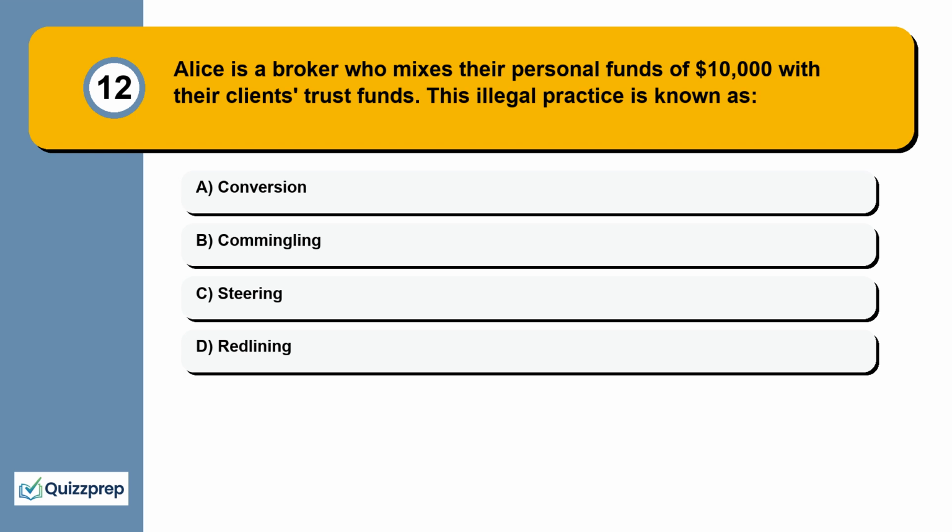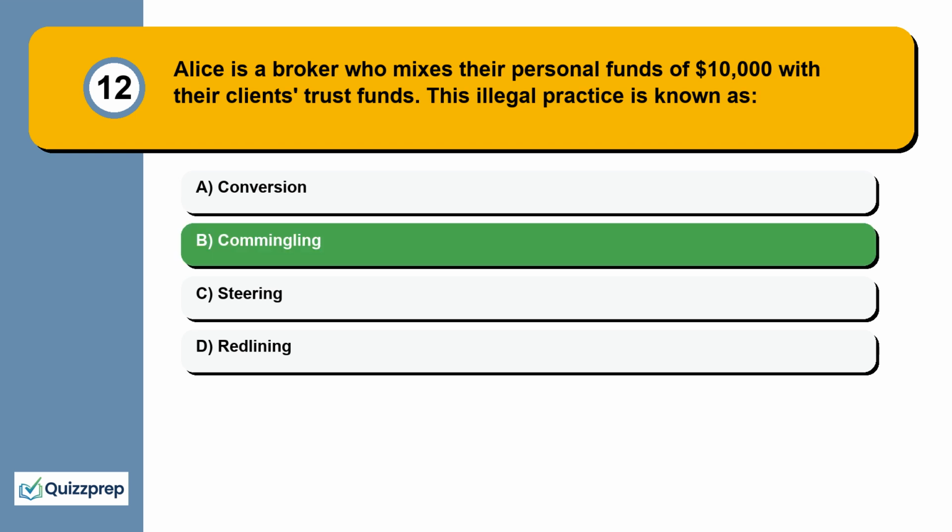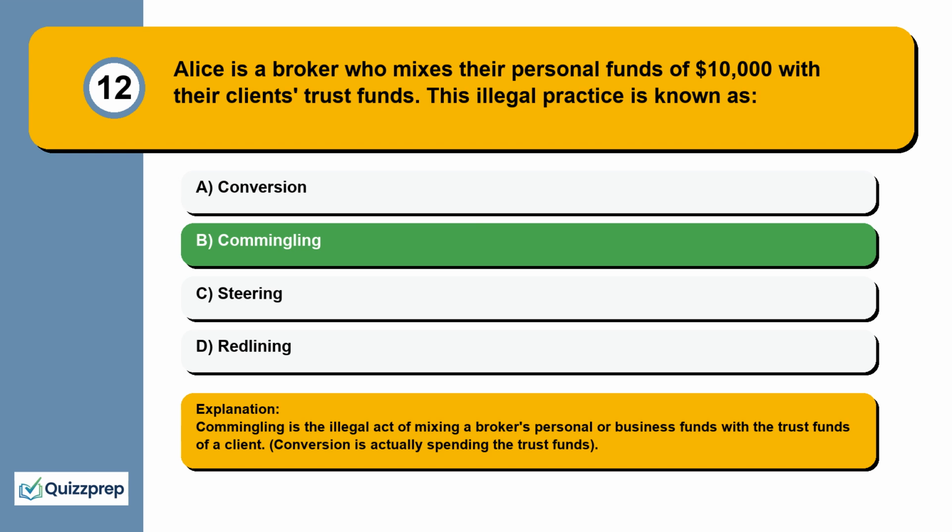Question 12. Alice is a broker who mixes their personal funds of $10,000 with their clients' trust funds. This illegal practice is known as conversion, commingling, steering, redlining. Commingling is the illegal act of mixing a broker's personal or business funds with the trust funds of a client. Conversion is actually spending the trust funds.